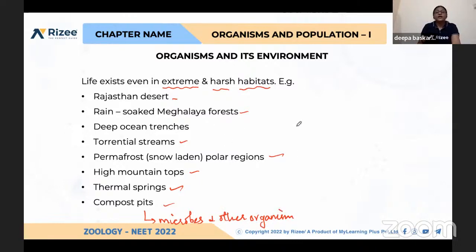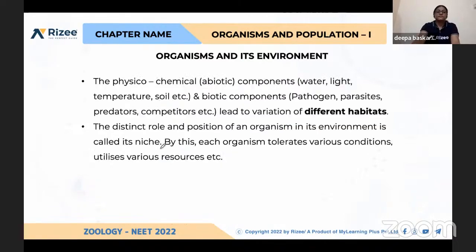Okay, so we cannot say that each and every habitat will have the same conditions for living. Each and every habitat will have its own populations. Again, the physical and chemical, that is abiotic components. So what are the important abiotic components? This you are learning from your lower classes. Water, light, temperature, and soil. Apart from that, pH, everything is there. So the major factors are water, light, temperature, soil.